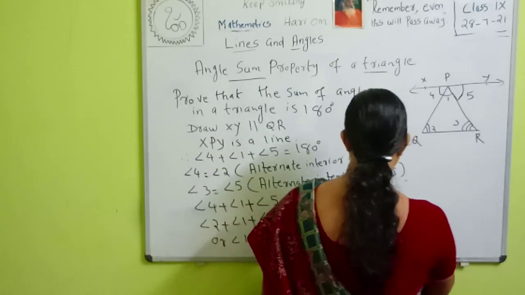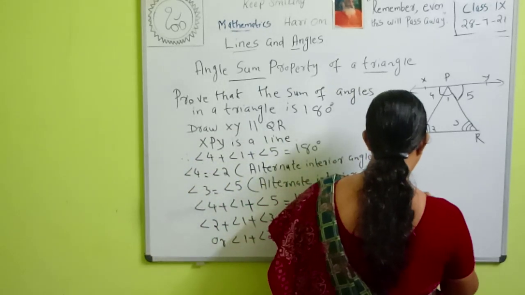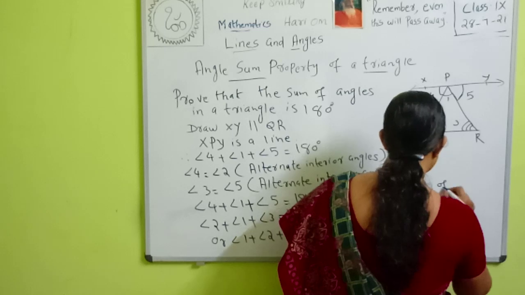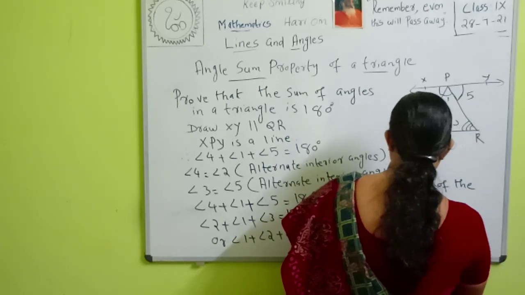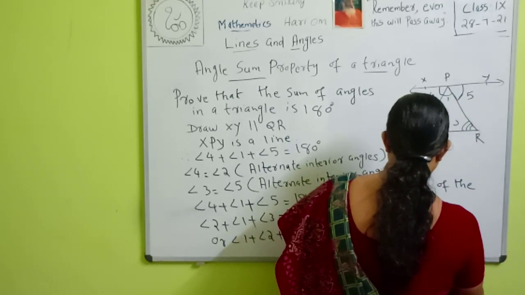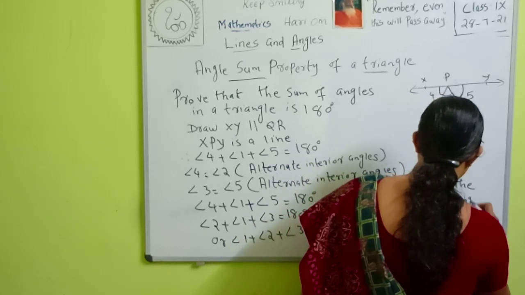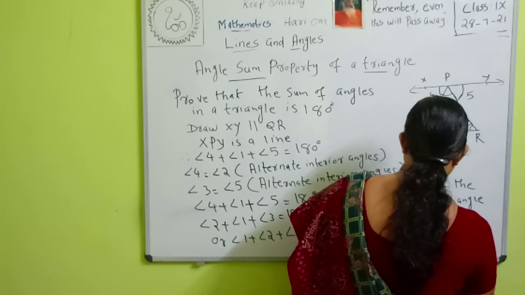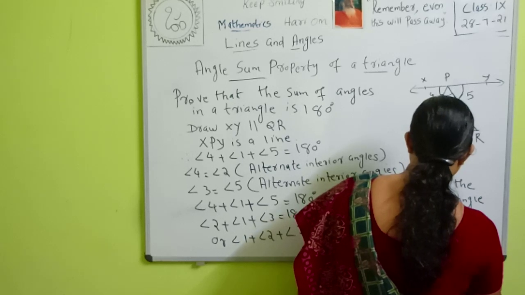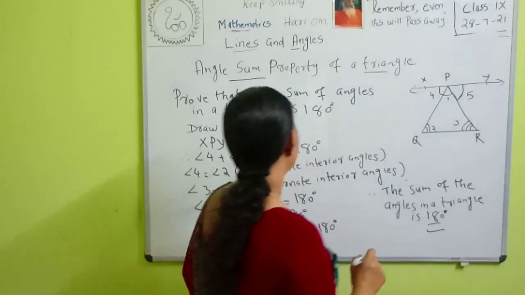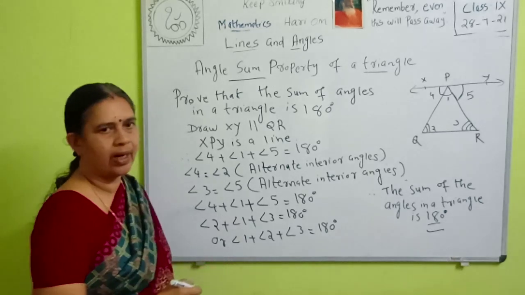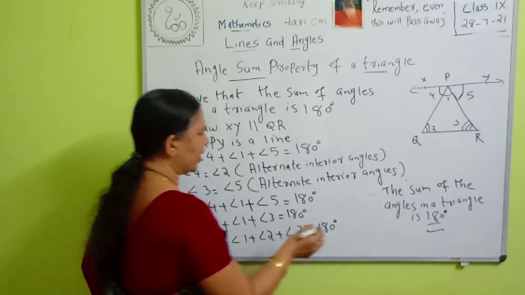Therefore the sum of all angles in a triangle is 180 degrees. This property is called the angle sum property of a triangle. Then what is the angle sum property of a triangle?